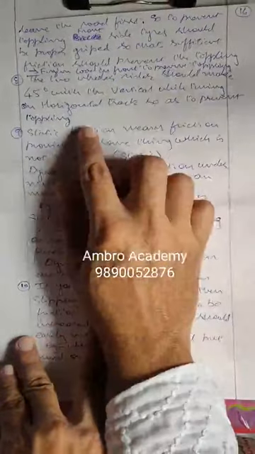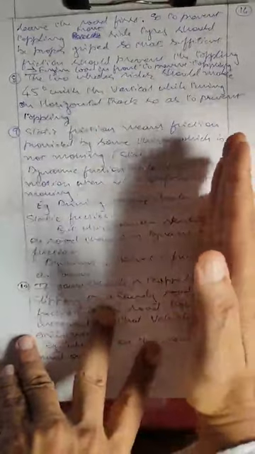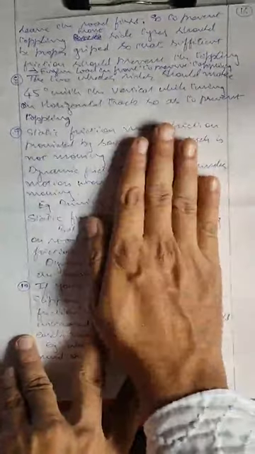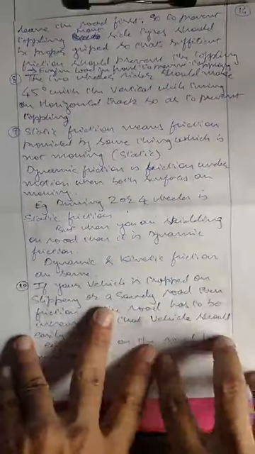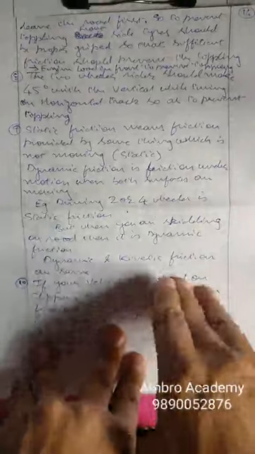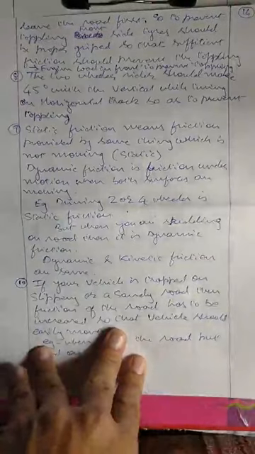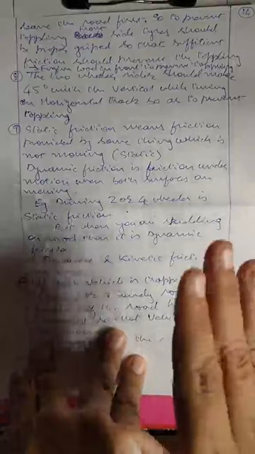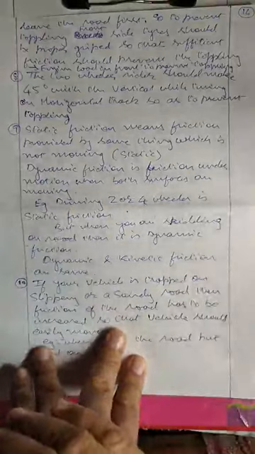Then, a two-wheeler rider should make 45 degrees with the vertical while turning on a horizontal track, so as to prevent toppling. If you are turning at a very high speed, you should make an angle of 45 degrees and then turn. Don't reduce the angle less than 45 degrees, it will skid. Don't increase above 45 degrees, you will topple. So both things are there, and that's why you may have seen that when racers drive two-wheelers on the road, they make an angle of 45 degrees while turning. And they make the angle by touching the knee onto the racing track, and with the help of the knee they make the balance and keep the angle at 45 degrees.